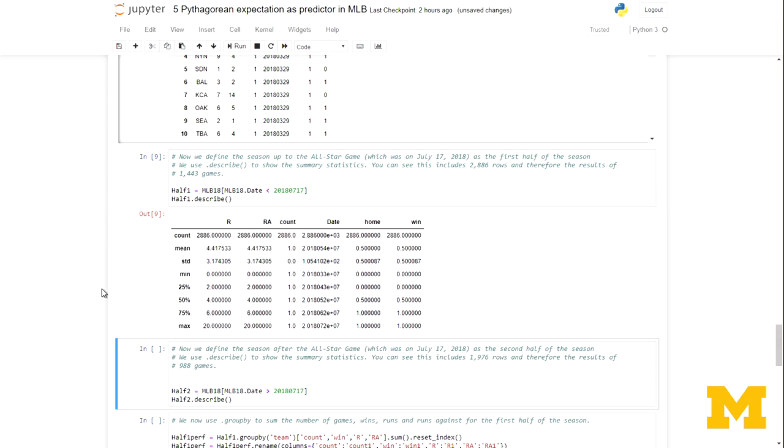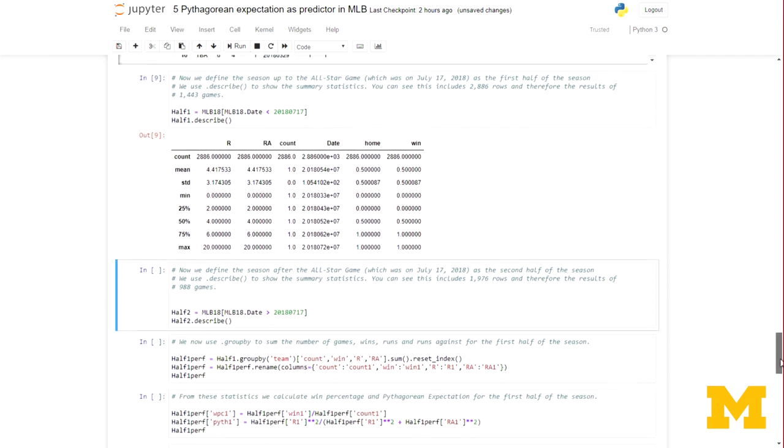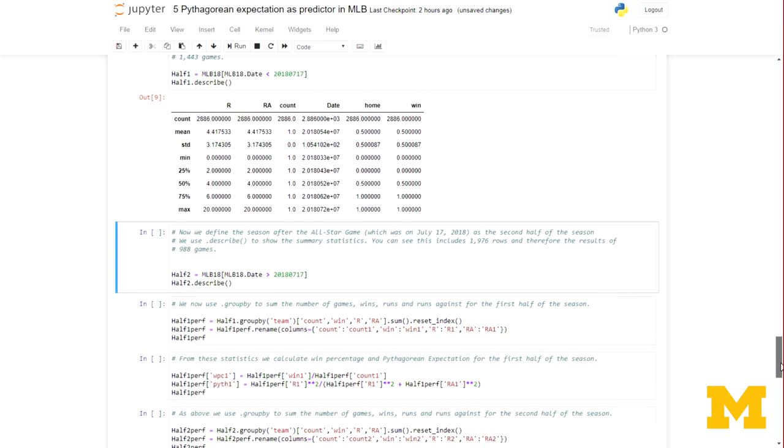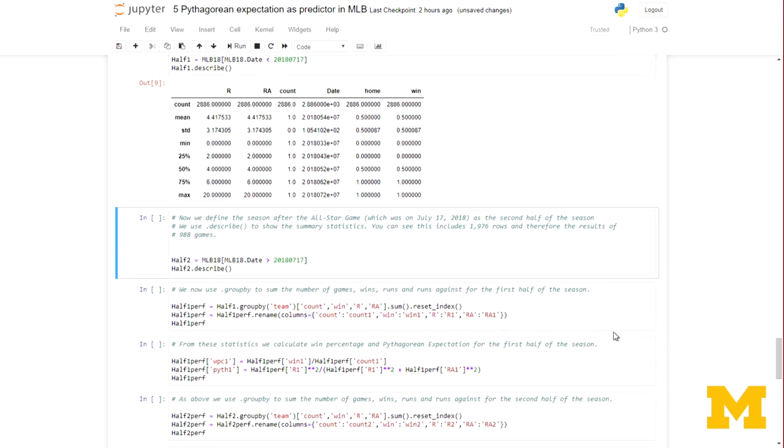So how many observations do we have? There were 2,886 games up to the All-Star game in the season, and it gives you some other descriptive statistics there that you might want. And then we can do the same thing for the second half.